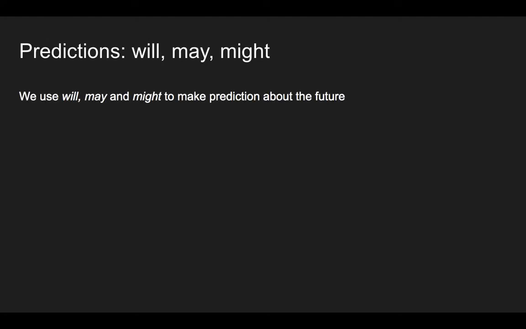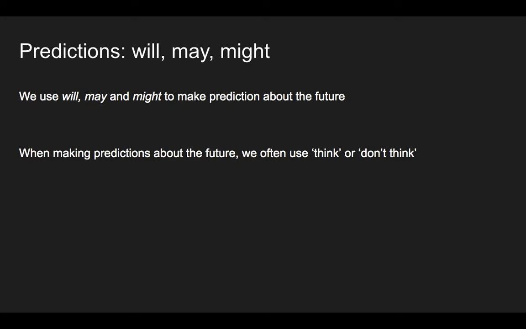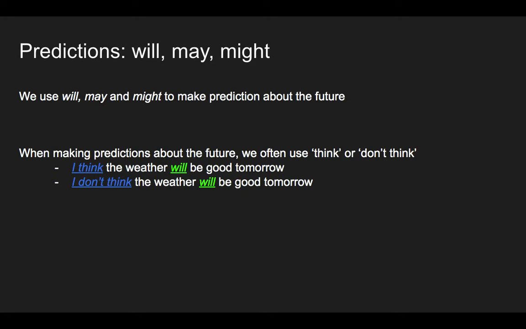So we use will, may and might to make a prediction about the future, to talk about the future. When we're making predictions, we also often use think or don't think. So, I think the weather will be good tomorrow. I don't think the weather will be good tomorrow. Okay, so let's look at will first.